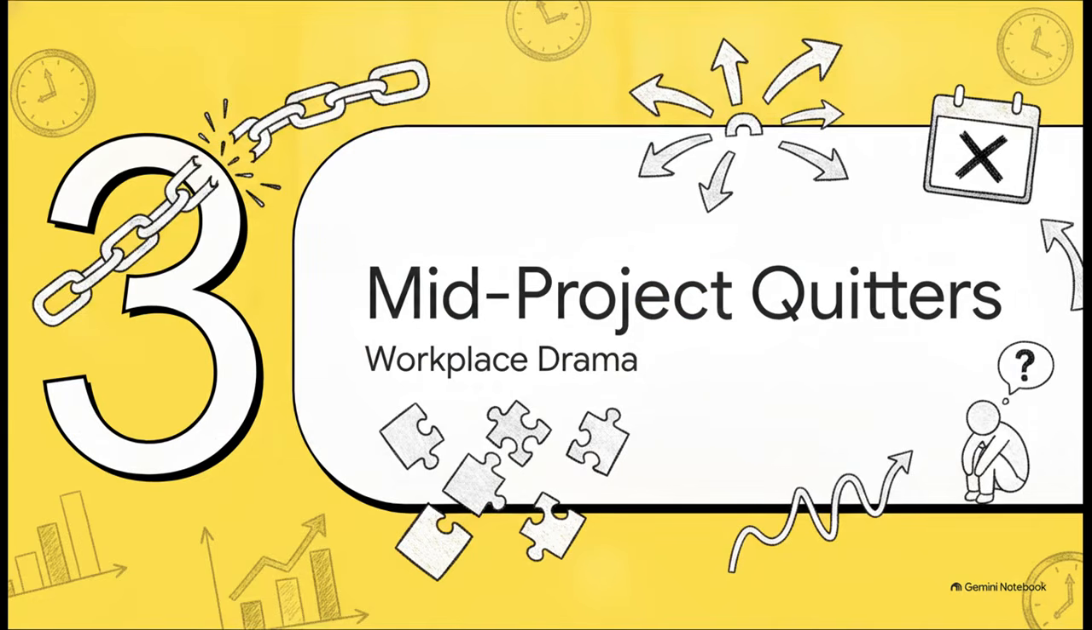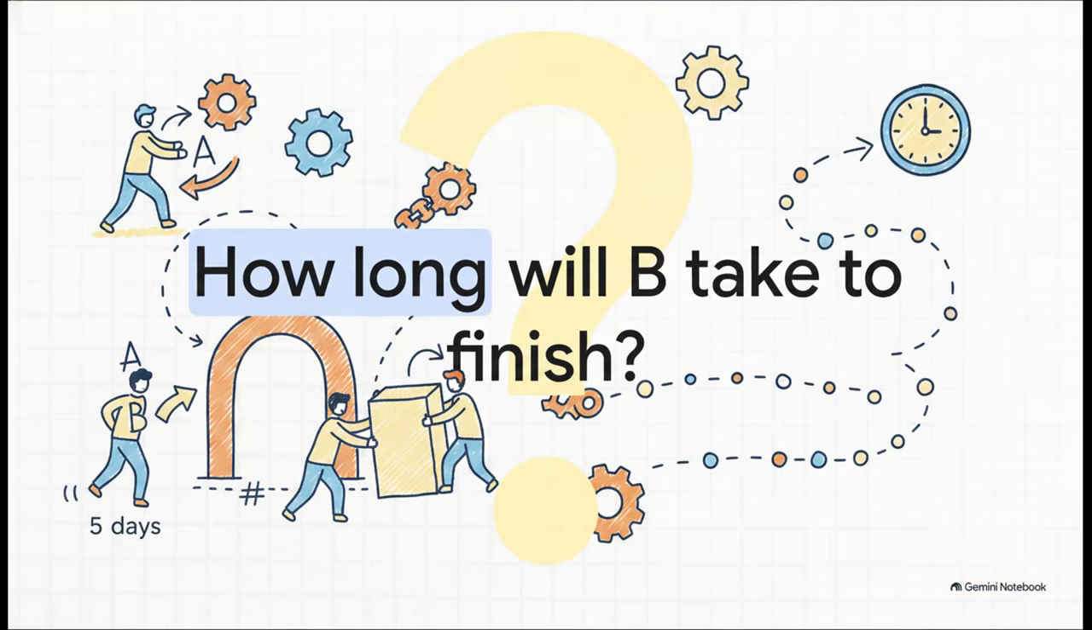All right, on to pattern 3, the mid-project quitters. This is when things get dramatic. Seriously, a shockingly huge chunk of our source problems, like questions 5, 7, 9, 12, 15, 18, and 21, all rely on this exact same trope of someone just flaking out mid-project. Check out problem 5. A can do a work in 10 days. B in 15 days. They work together for 5 days, then A leaves. How long will B take to finish the remaining work?